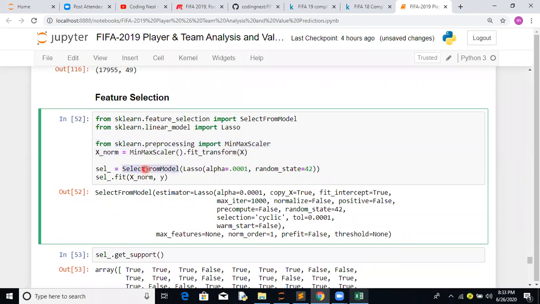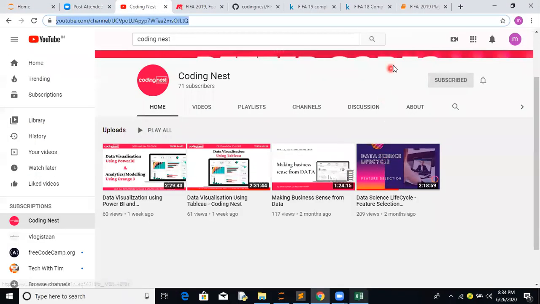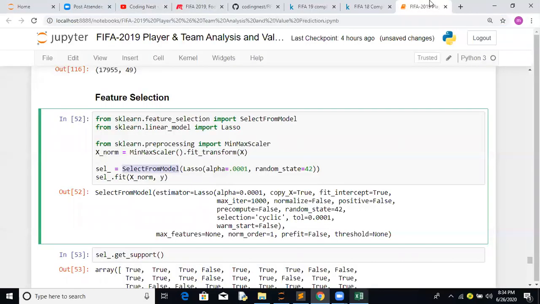So this SelectFromModel, if you want to know more, is available in this particular video. Here we are trying lasso regression, using the alpha parameter, which is a hyperparameter. Random state equals 42 is a good practice so that your development model and your production model will give you the same result. That's why we use a random state.